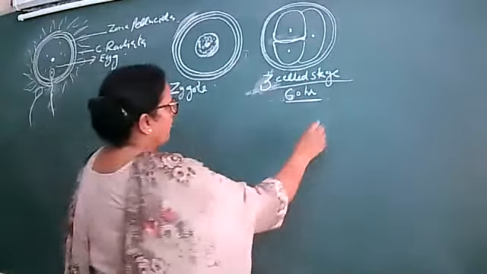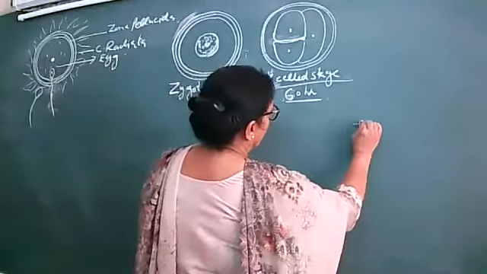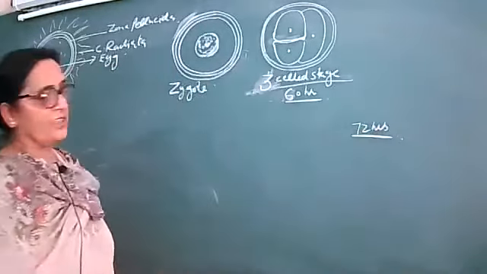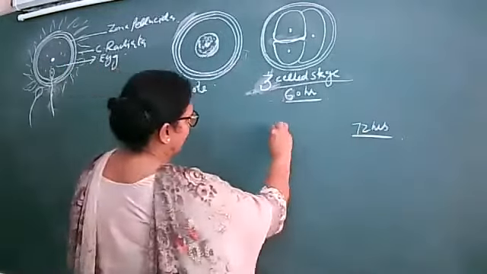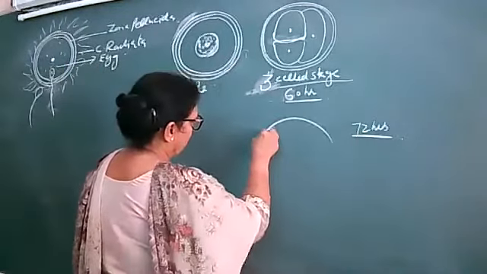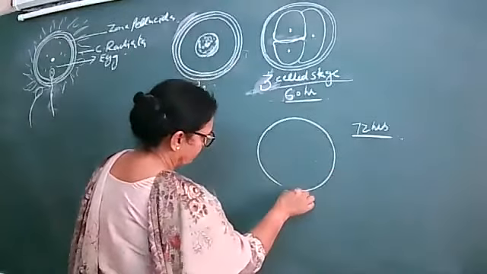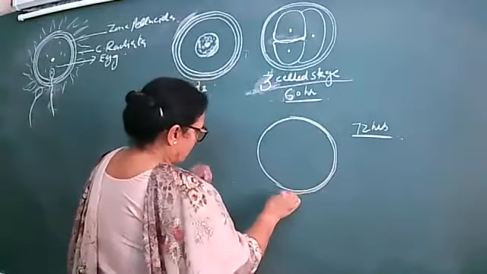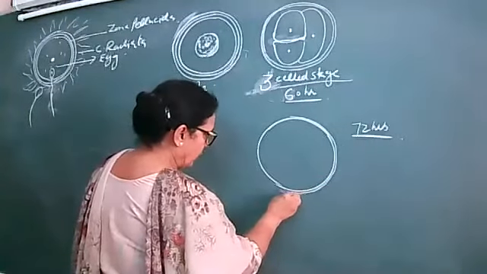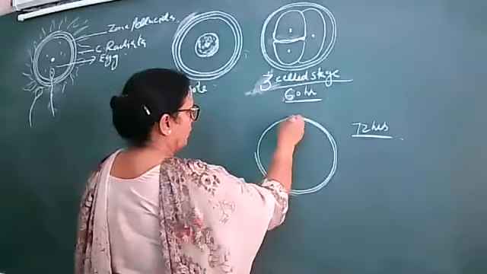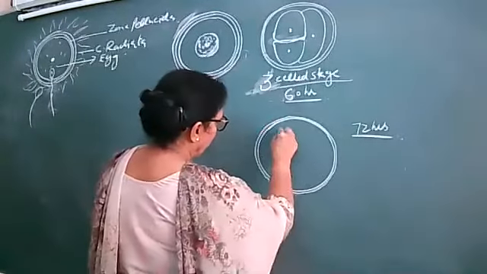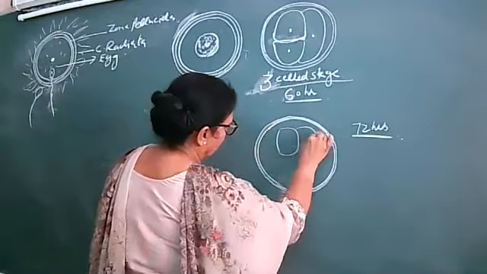And then after 72 hours, the four-celled stage is there. Here is the zona pellucida, and the corona radiata is no more now; that disintegrates, and four cells will be formed.